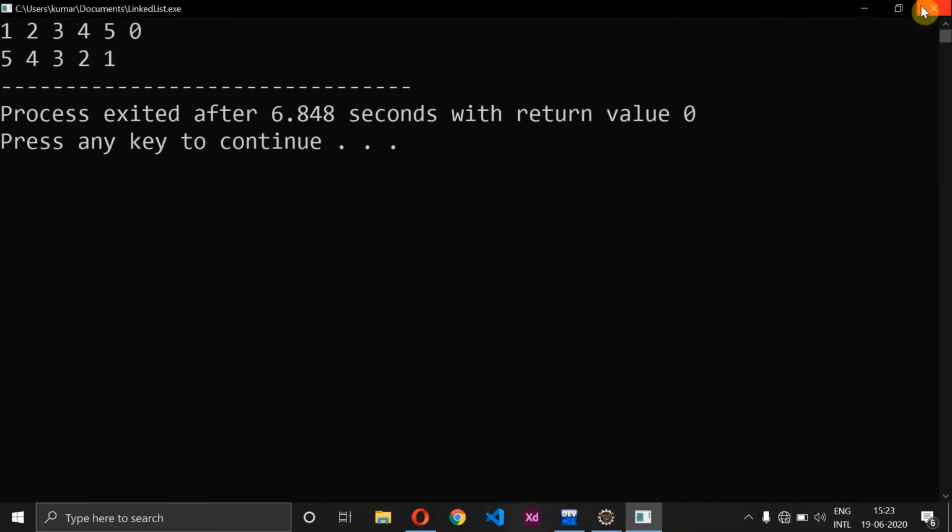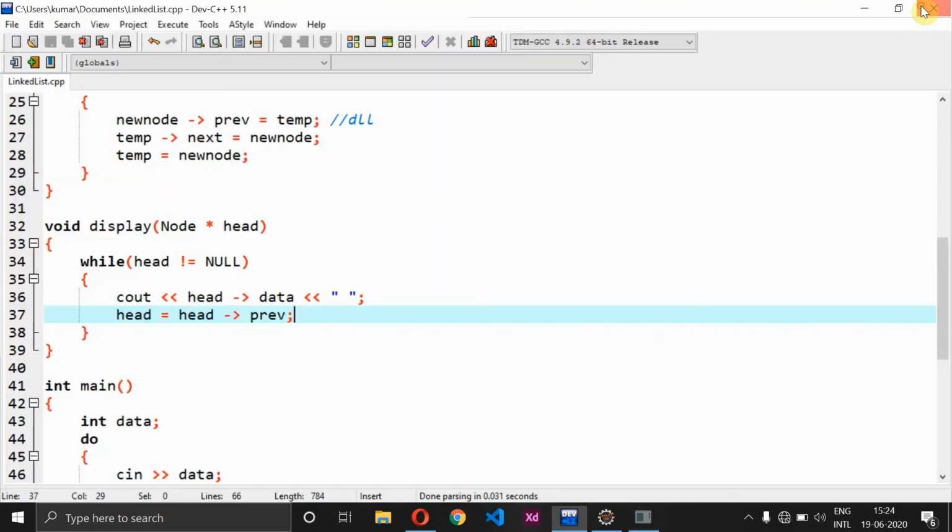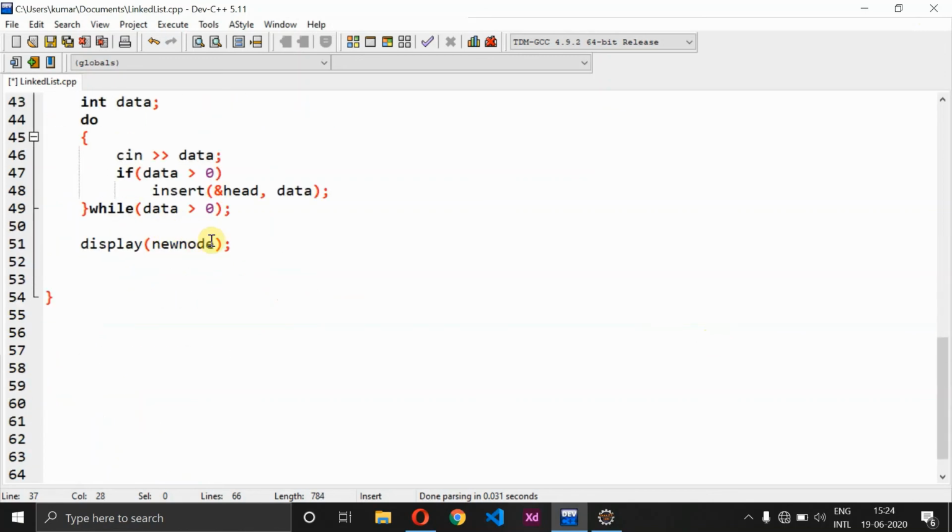So this is how our program works whenever we try to iterate it right from the first element or else from the last element. So hope everyone will be clear with this. And now let me just modify this into a circular linked list, right?